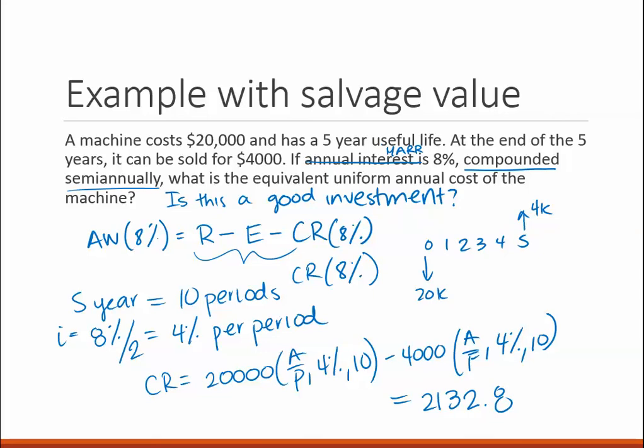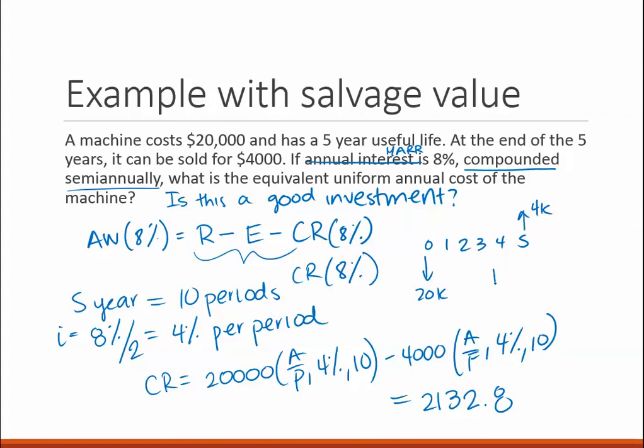So if I also said that this machine saved me, you know, $1,000, but it was costing me $2,000, then I could run the numbers and decide if this is a good investment. But in this case, not being given that information, I can just say that with the information that I have at hand, this is only a cost, so I would need this information to make an accurate decision. So let's add that information.